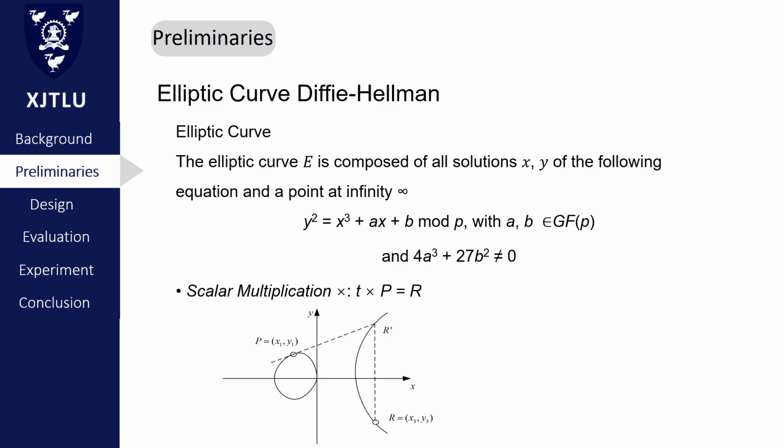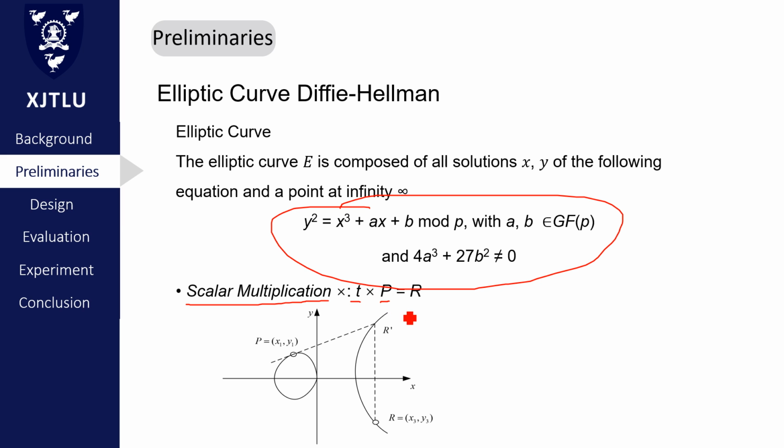First is elliptic curve Diffie-Hellman. If an elliptic curve meets this function, it will have some operations that can be used in cryptography. I choose one of the operations, called scalar multiplication, as an example. Firstly, if I choose a constant number t times a point P on the elliptic curve, it is easy to find this point R on the elliptic curve. But if I have this point P and this point R, it is very difficult to calculate this constant number